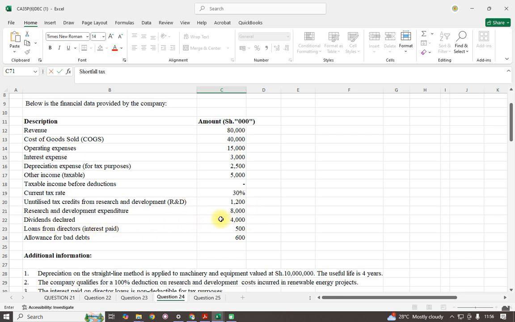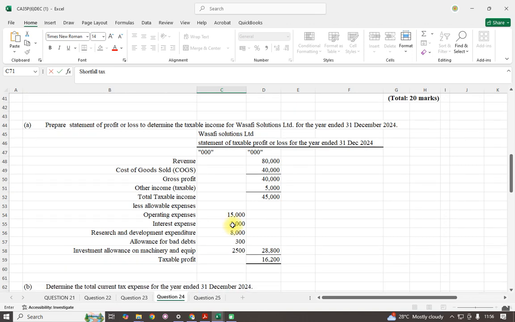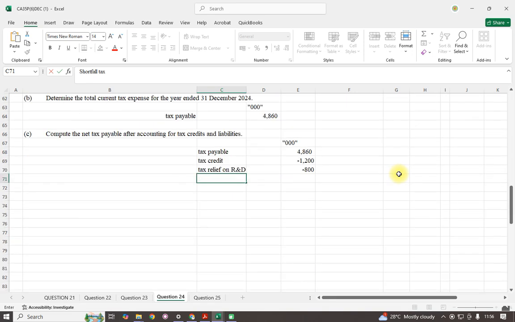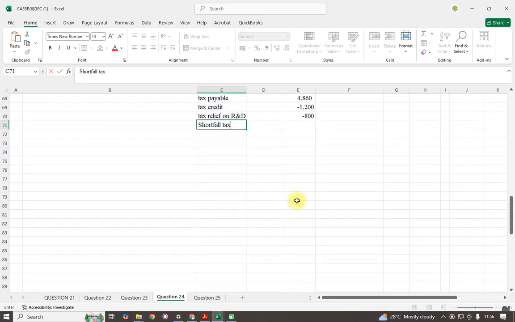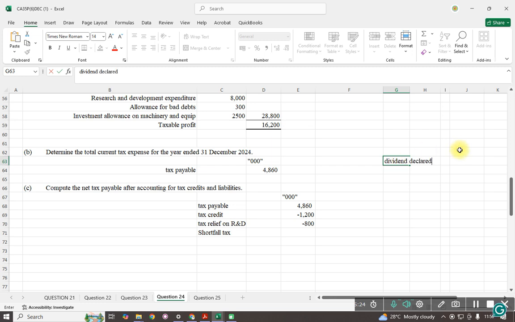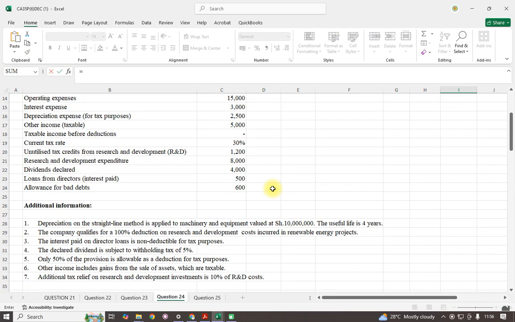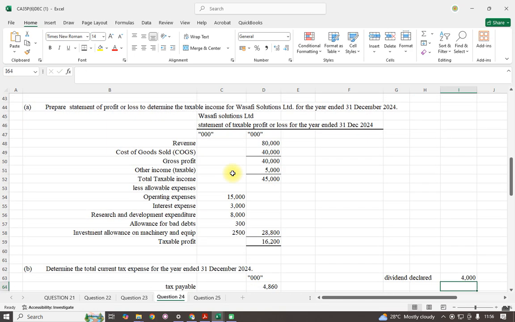This was the dividend that was declared, and therefore in this case we shall compute it here: the dividend declared. So they declared a dividend of 4,000.